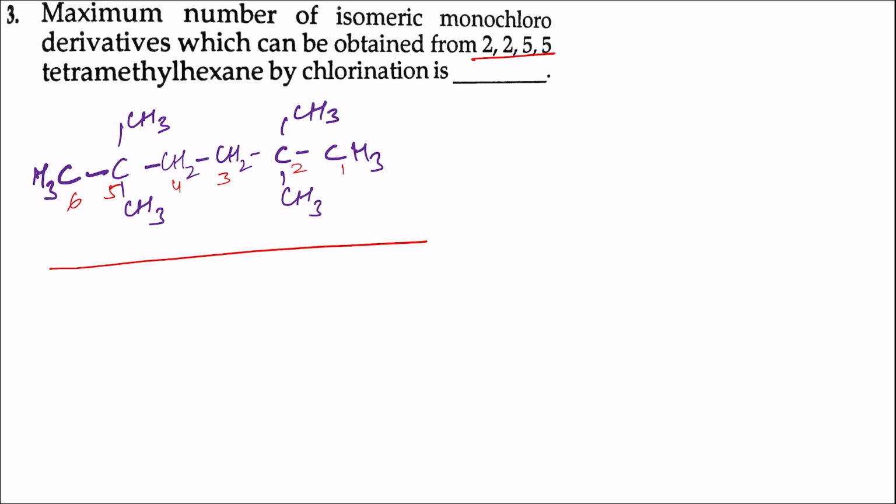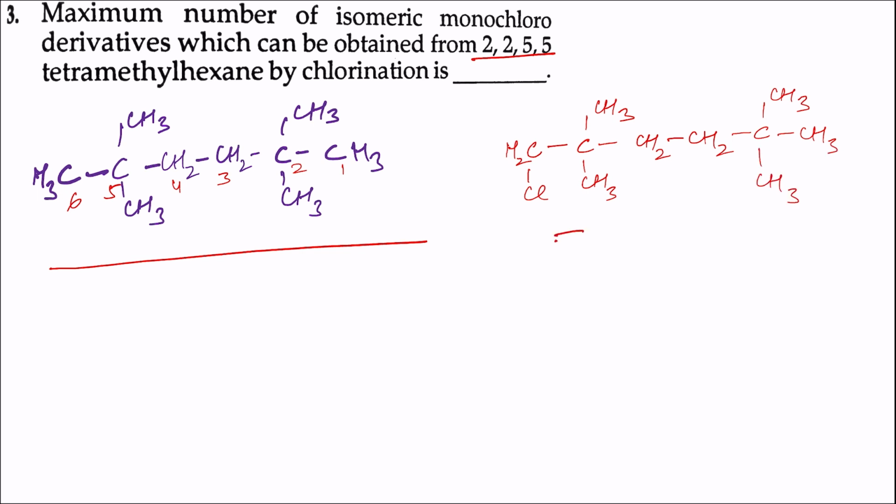Now if we consider that any of these methyl groups which are present on the second carbon or on the fifth carbon get substituted by one chlorine atom, then we can write the structure as CH2Cl and then CH3, CH3, CH2, CH2, CH3, CH3, CH3. Now this is one of the isomers.